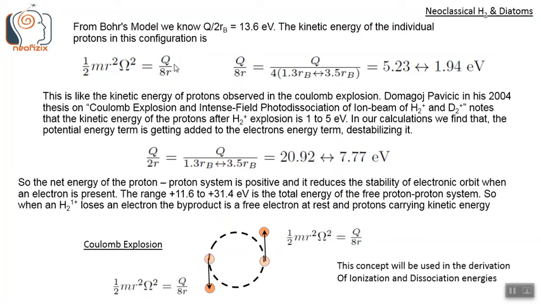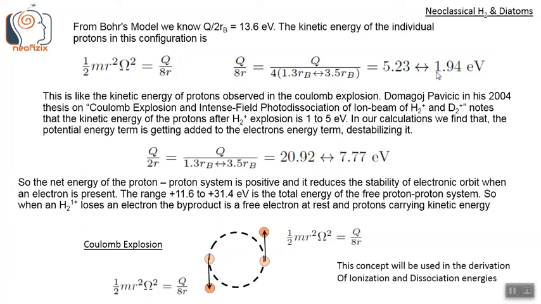So we can estimate the kinetic energy of the individual protons in this configuration that we discussed. This is the individual rotational energy or the kinetic energy of the proton, half m r square omega square. Here m is mp, mass of the proton. So this turns out to be q by 2r because of the circular orbit criteria. And q by 2r, if we take in the lower range, 1.3 rb separation, or the higher range, 3.5 rb separation, we get 5.23 electron volts in the lower range of separation. If it is in the higher range of separation, we get lower kinetic energy, 1.94 electron volts.